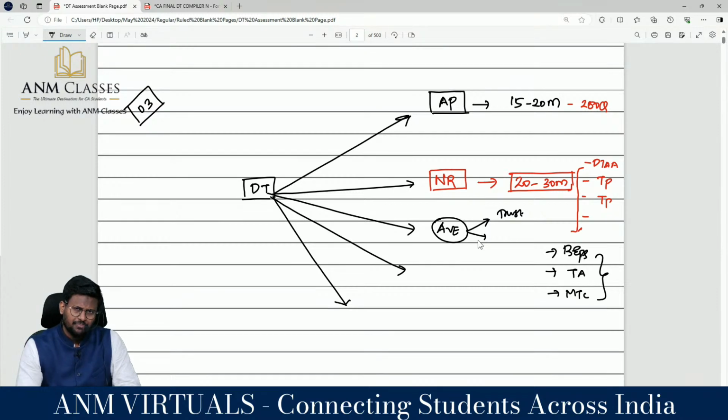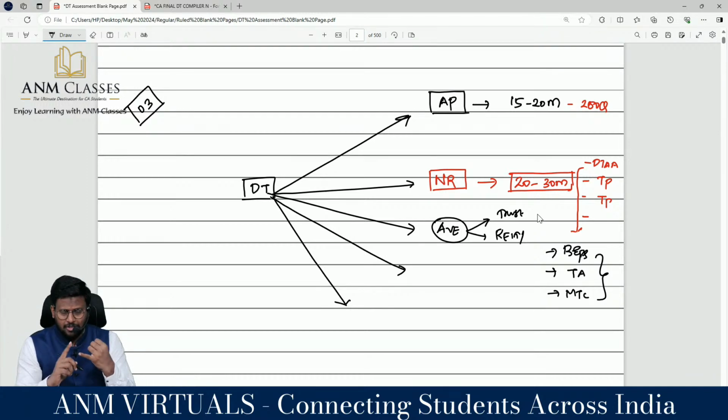Company is very important. Last time they tested MAT, so this time I believe there is less chance of testing MAT. Then there are special entities like REIT, investment fund, securitization trust, and all those special entity categories.